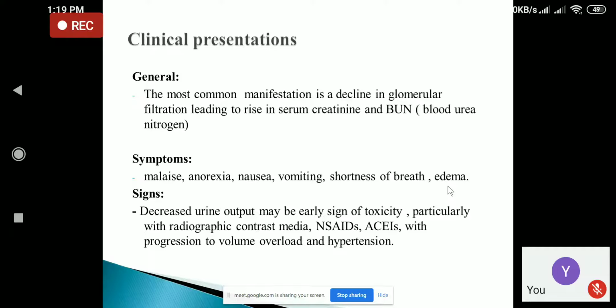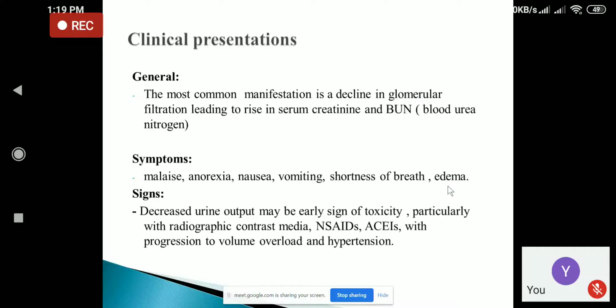And the patient may present with a history of malaise, that is weakness, anorexia. Patient may have a history of nausea and vomiting. Patient may have difficulty in breathing, that is shortness of breath, and patient may have ankle edema. Okay, so these are the symptoms of nephrotoxicity, and patient may have a history of decrease in urine output, which is the early sign of nephrotoxicity.